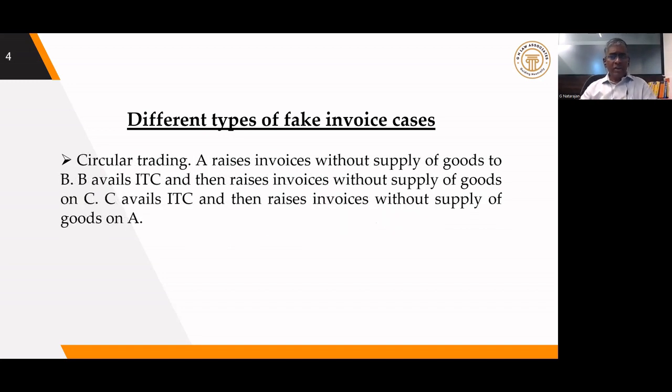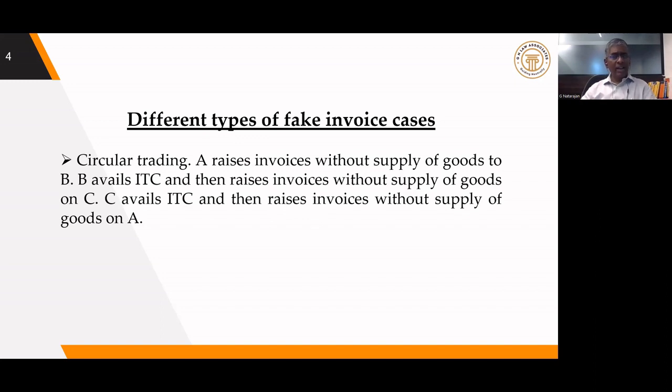Another type of transaction we can call circular trading. Many times, to boost the turnover for bank purposes or for various other reasons, some people indulge in these activities. Here, A will raise a supply invoice on B. No goods will move, only invoices will go. B will take ITC. B will again raise an invoice on C, again without goods, and C will take credit.